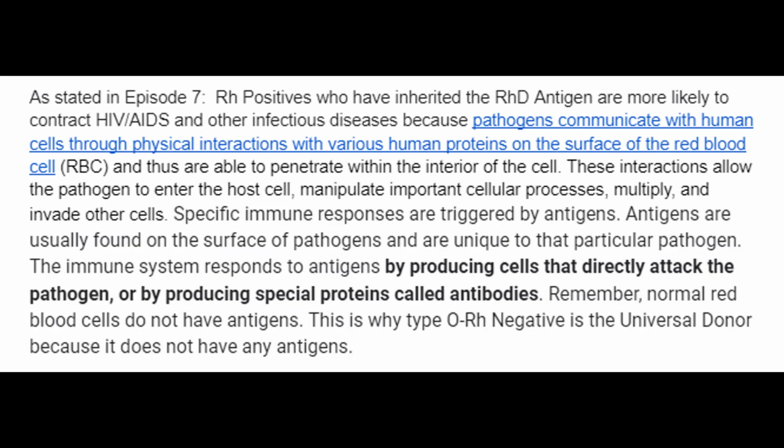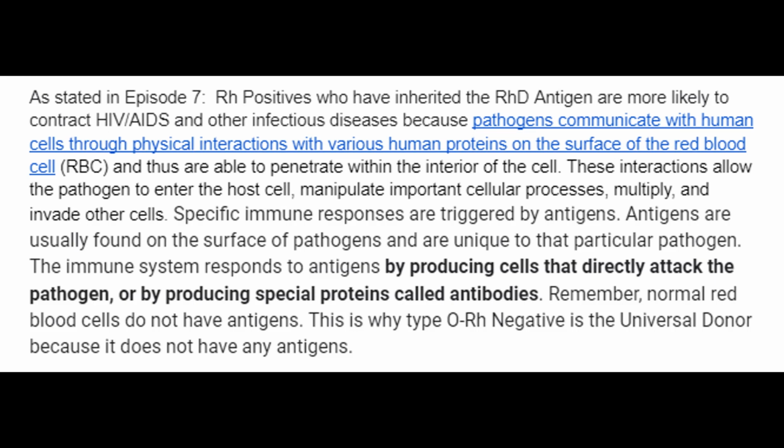As stated in episode 7, Rh positives who have inherited the RHD antigen are more likely to contract HIV/AIDS and other infectious diseases because pathogens communicate with human cells through physical interactions with various human proteins on the surface of the red blood cell, the RBCs, and thus are able to penetrate within the interior of the cell. These interactions allow the pathogen to enter the host cell, manipulate important cellular processes, multiply, and invade other cells.